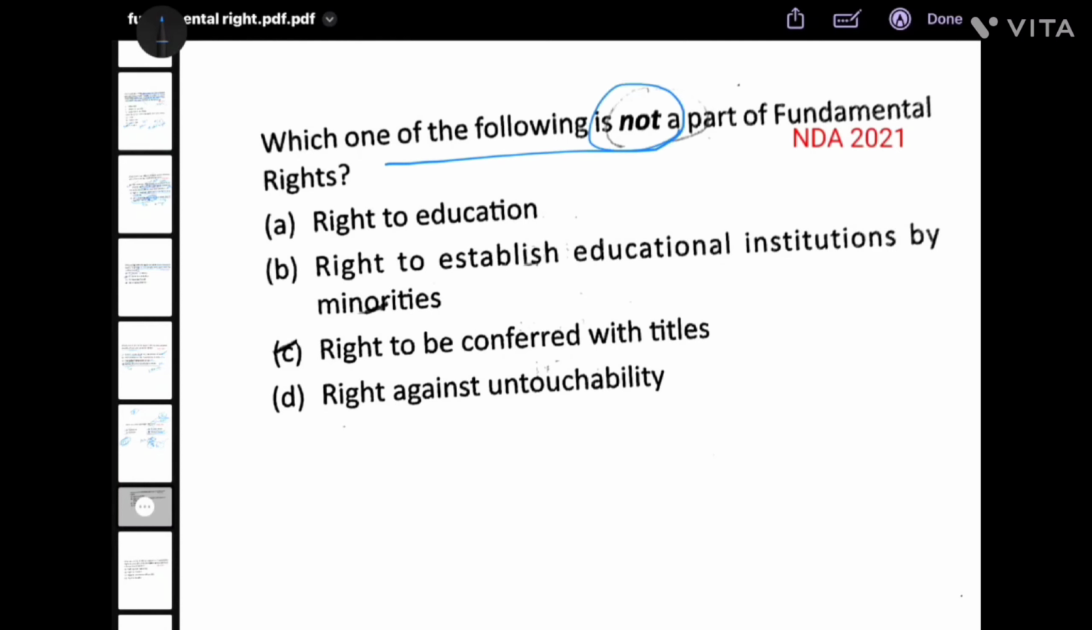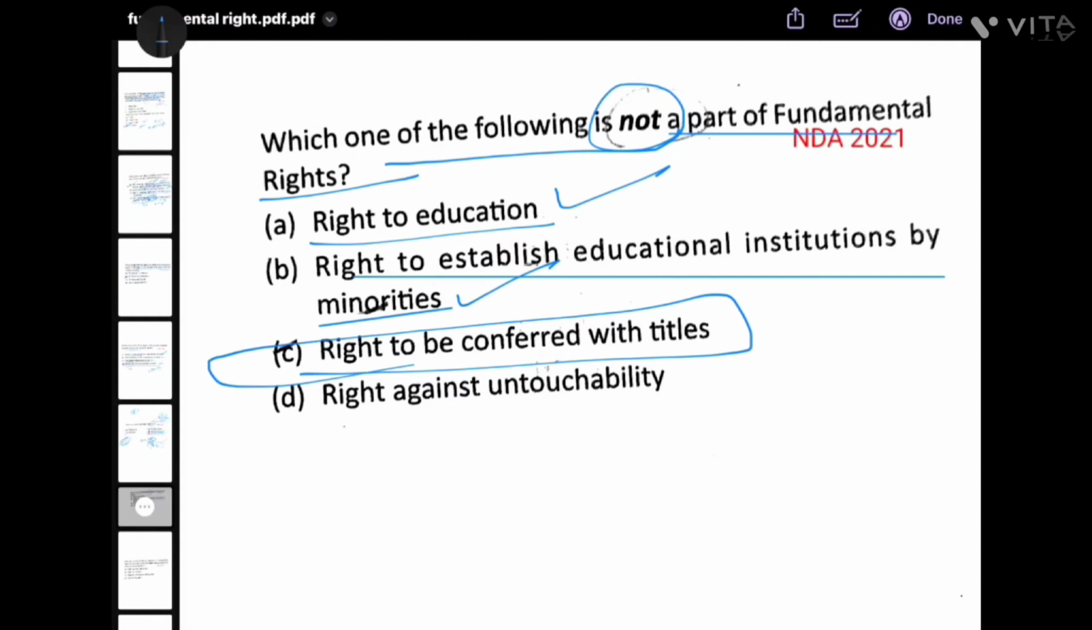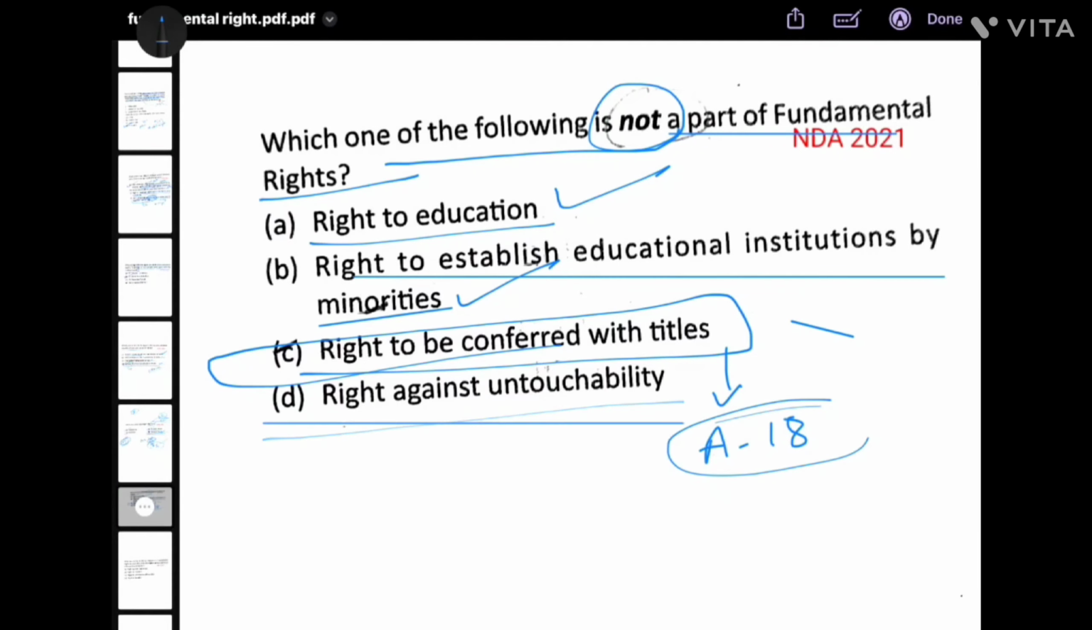Which one of the following is not a part of fundamental rights? Right to education? Yes. Right to establish educational institutes by minorities? Yes. Right to be conferred with titles? No. Article 18 prohibits the state from conferring any title other than military or academic. Right against untouchability is a fundamental right. So C is your answer.